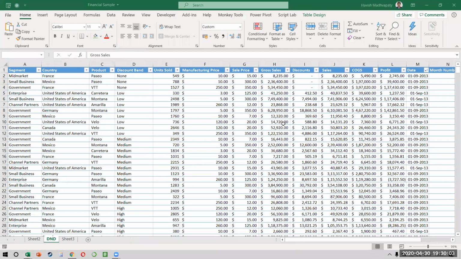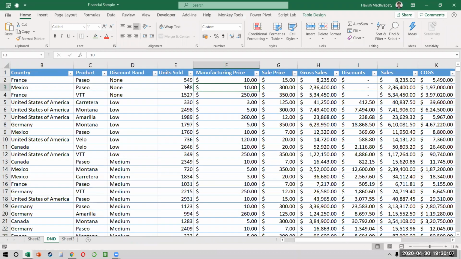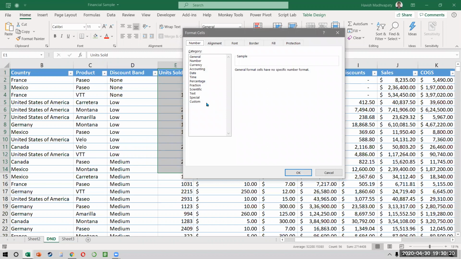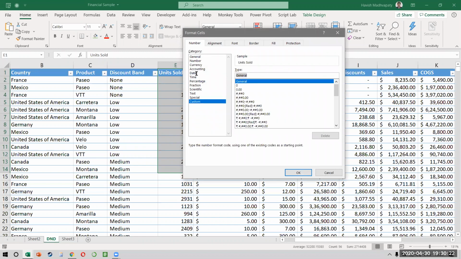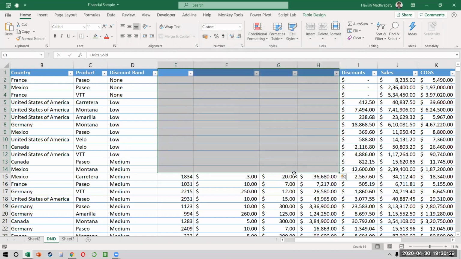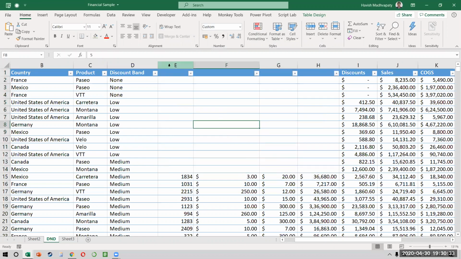We come back to my financial data set and I wanted to show you this. Okay, very cool. Very, very useful. So sometimes you have these values and you might want to hide them, right? Now, hiding them is very simple. You have to press Control 1, then go to Custom, then select Type, and put three semicolons, right? And you press OK, and these numbers are hidden from the user. The numbers are still there, but they are hidden from the user.